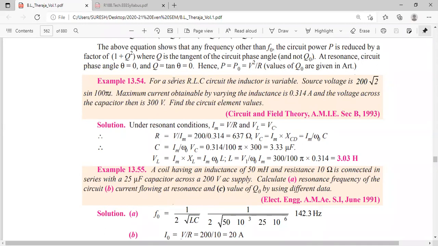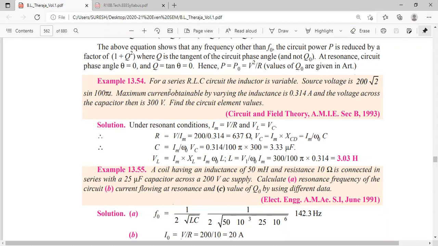How can you say this problem is the resonance problem? Nowhere it is specified that resonance is there in this problem. How can you say? Maximum current. The keyword is maximum current. Since maximum current is obtained only in series resonance, maximum current will come at resonant frequency. So write down the current.